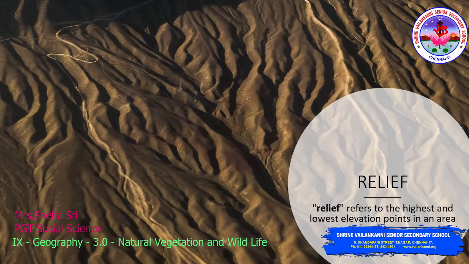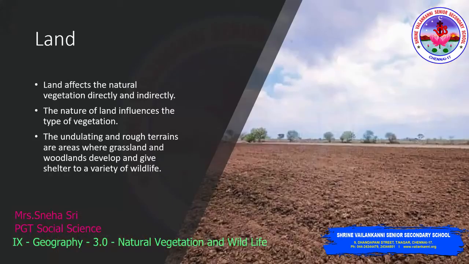Relief. What do you mean by a relief? Relief means, with respect to geography, the elevation points in an area. For example, if it is the highest elevation, then it can be a mountain, right? If it is the lowest elevation, then it can be a valley. Can you understand? It is an elevation point in an area. It can be higher or lower. That is called a relief with respect to geography.